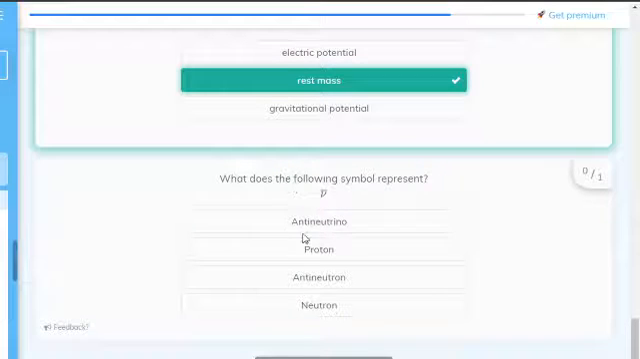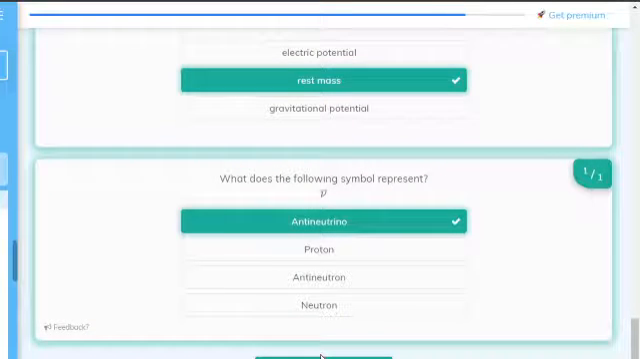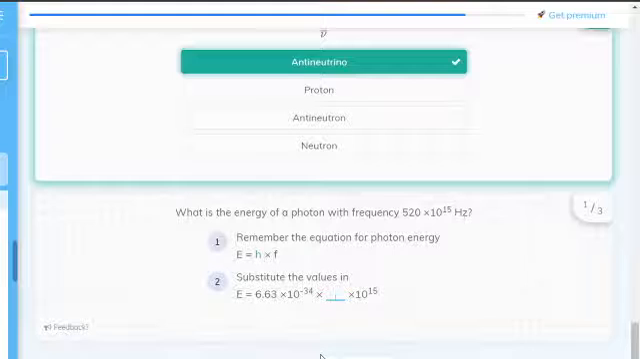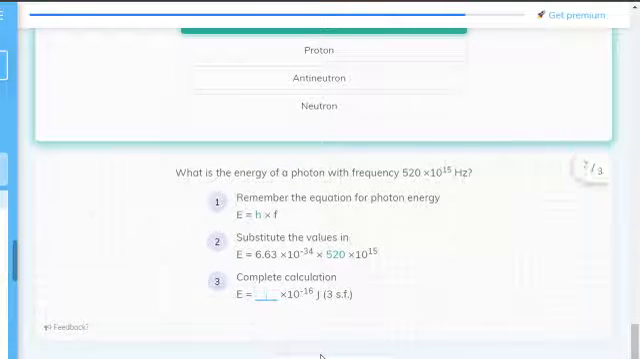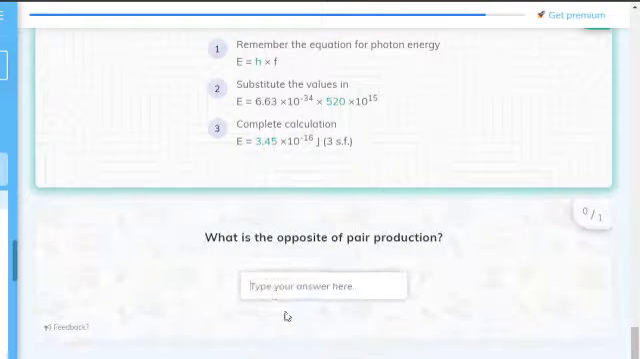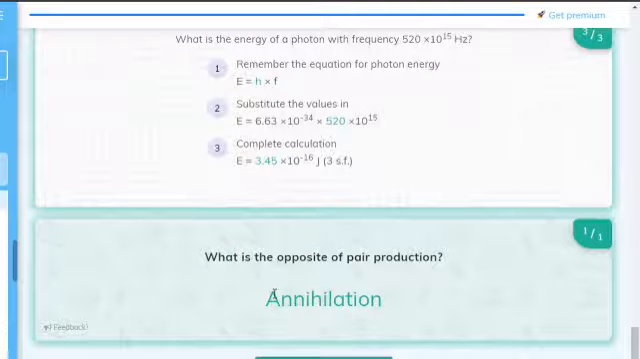Simple. What does this represent? Anti-neutrino. The anti-neutrino was discovered during beta decay because mass was not conserved in beta decay. So this is H. H is Planck's constant. If we do some quick maths, boom. What's the opposite of pair production? Annihilation. Simple.